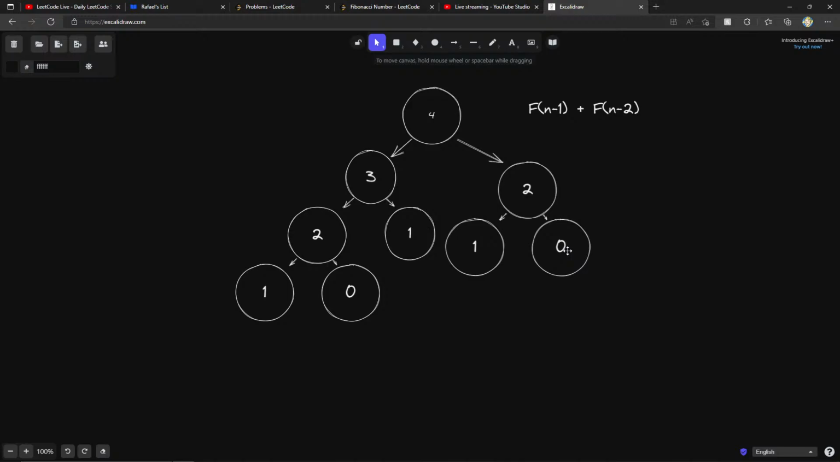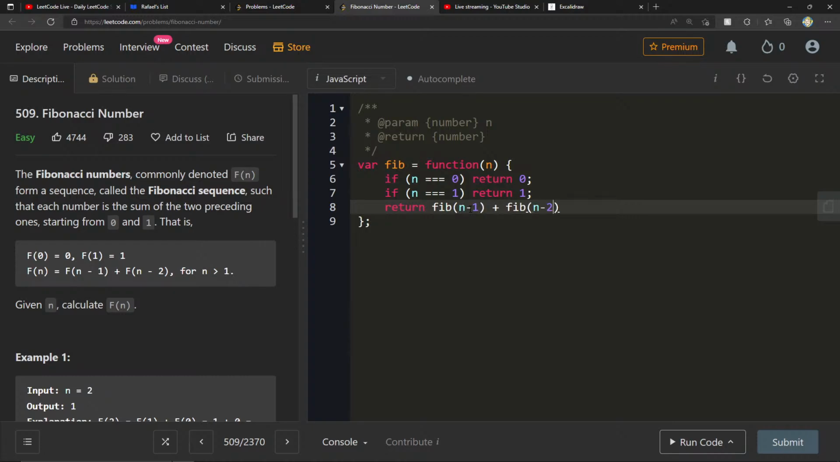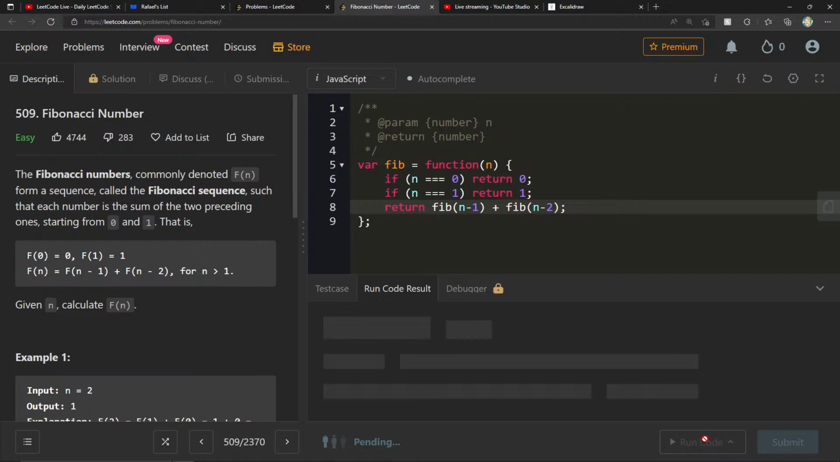I think dynamic and memoization are just those variants, the names for those variants. So we're going to essentially cache the results to be able to figure out the answer. But before we do that, let's do it exactly how they're telling us here, right? So if n is equal to 0, we return 0. If n is equal to 1, we return 1. Else we just return fib of n minus 1 plus fib of n minus 2. And this alone here should give us the answer.